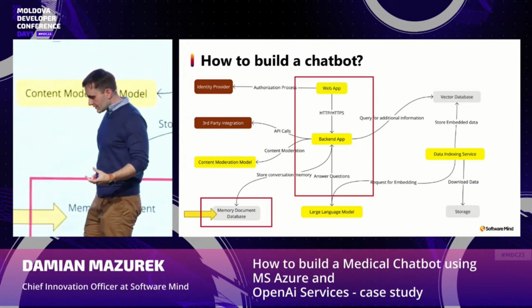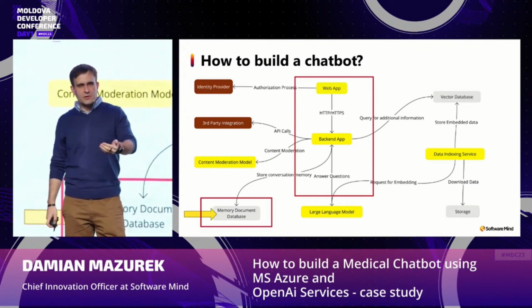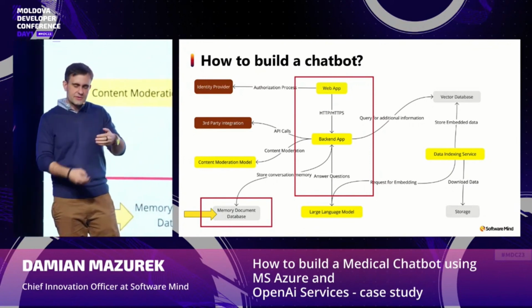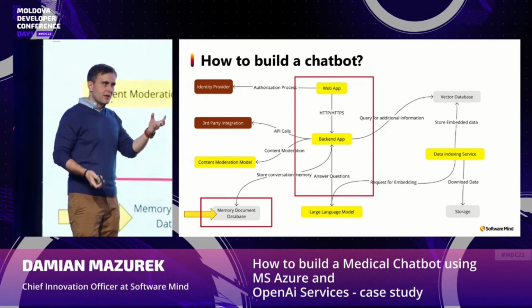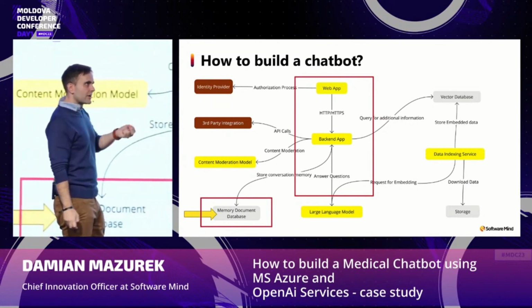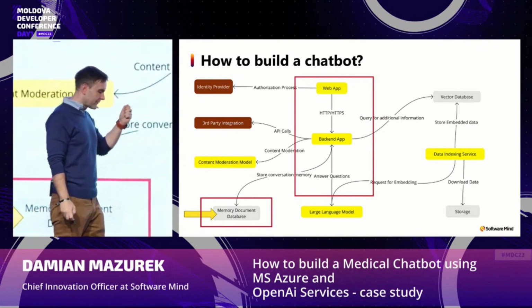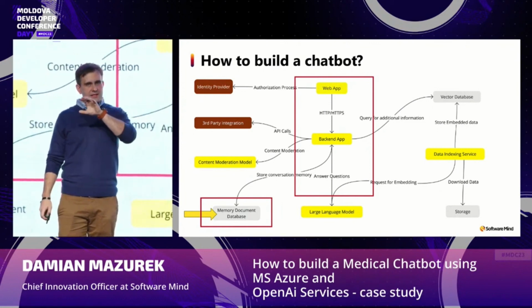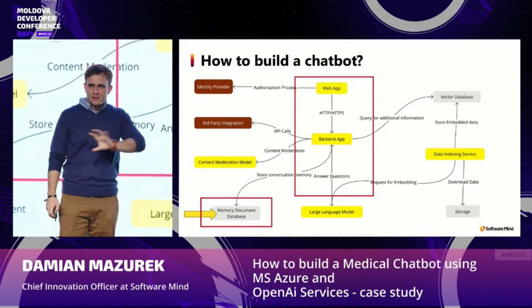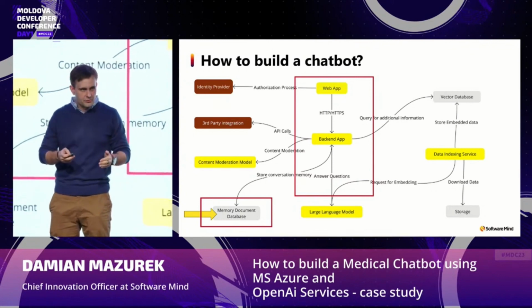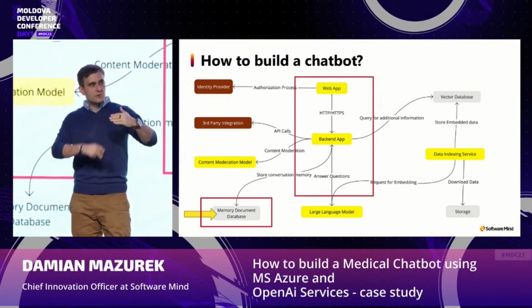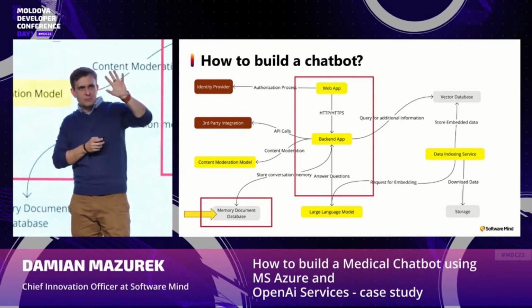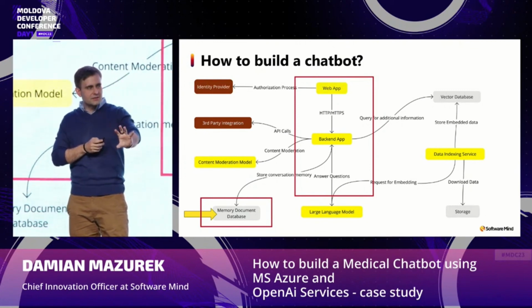The problem is that, and there are some research papers on this, this is the limitation of the attention mechanism in large language models: the best thing they remember is what is at the beginning and at the end of the text that we provide to the model. So in this case, if the conversation is too long, if the text is too big, it will concentrate on the beginning of the text and the end.